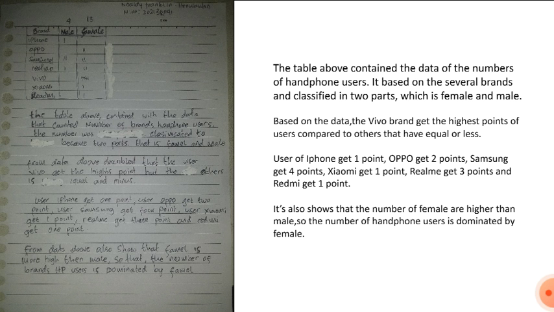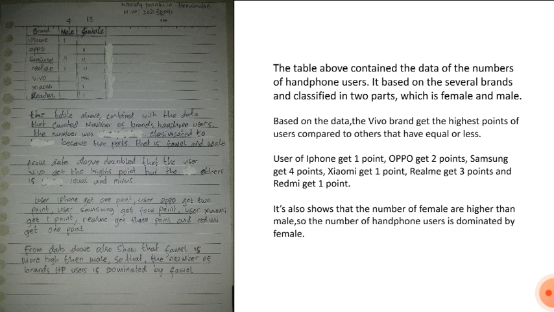Based on the data, the FIFO brand gets the highest point of users compared to others that have equal or less. Users of iPhone get 1 point, Oppo get 2 points, Samsung get 4 points, Xiaomi get 1 point, Realme get 3 points, and Redmi get 1 point. It also shows that the number of female are higher than male. So the number of handphone users is dominated by female.